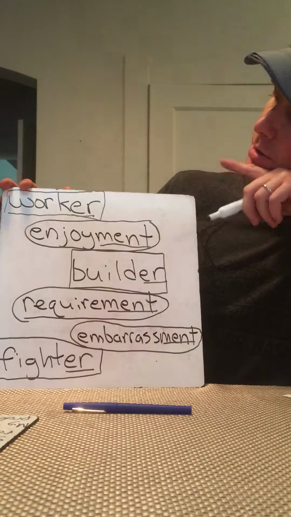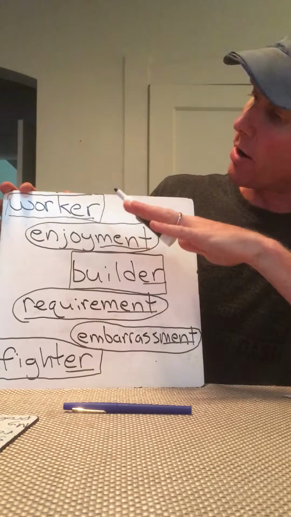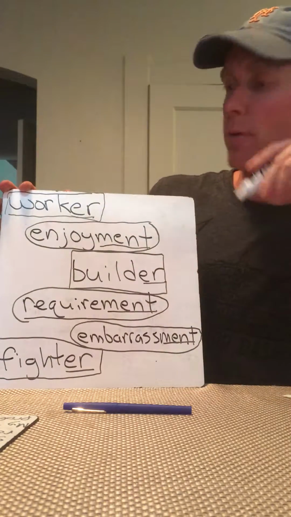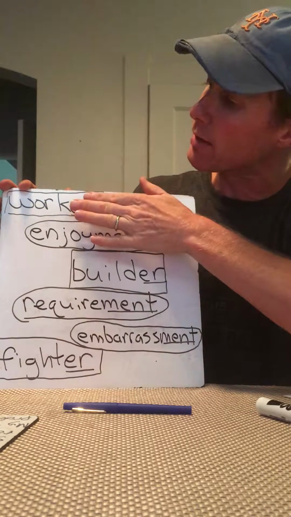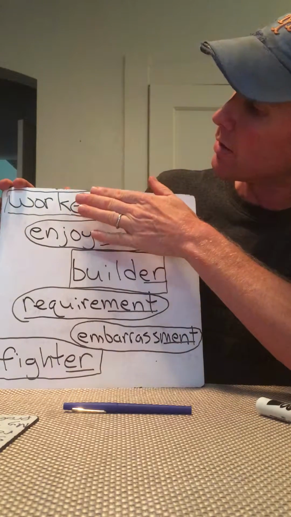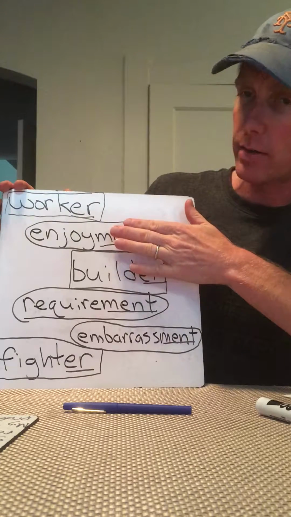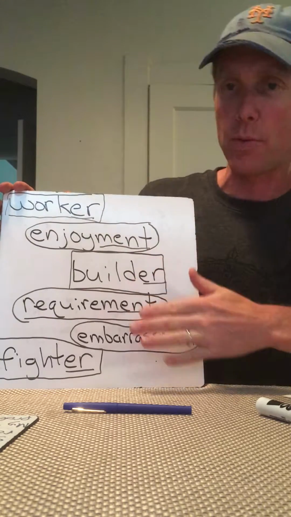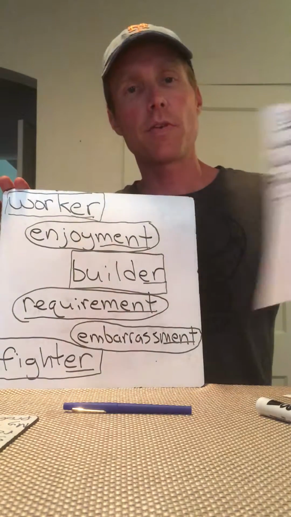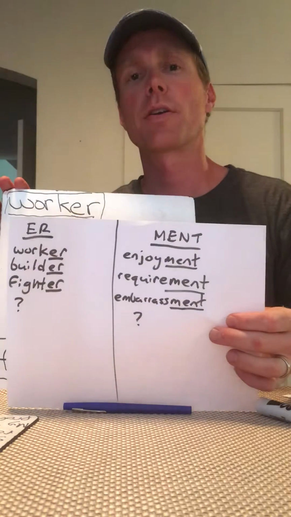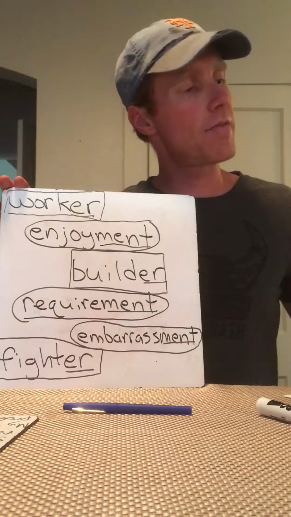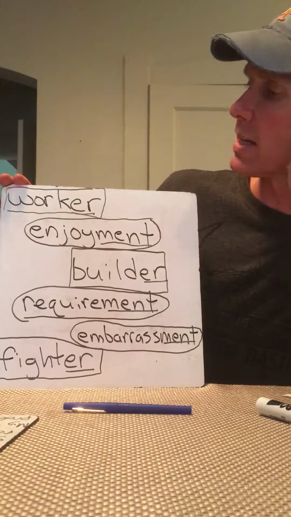All right? So if you take away the ER part, if you take away the MENT part, let's say that we could just cover it up just like that. If we cover up all those endings, all the things that you underlined in your notebook, what do we have left? Anyone have any ideas?